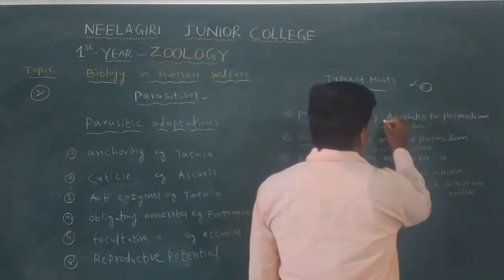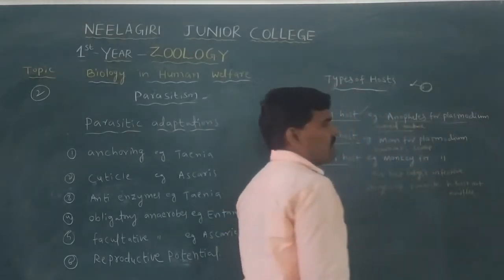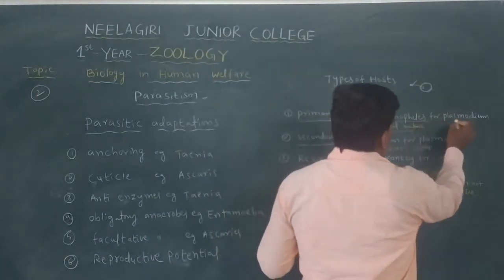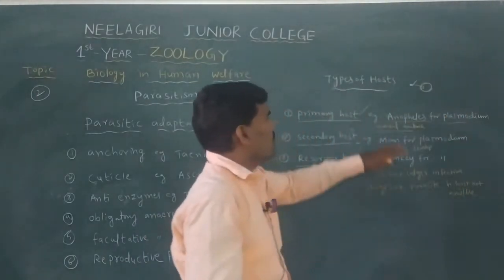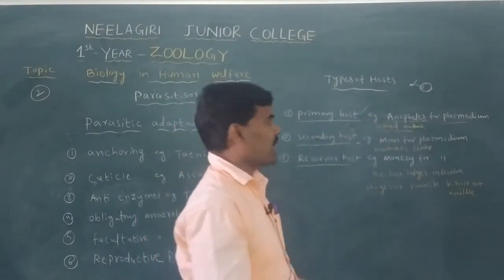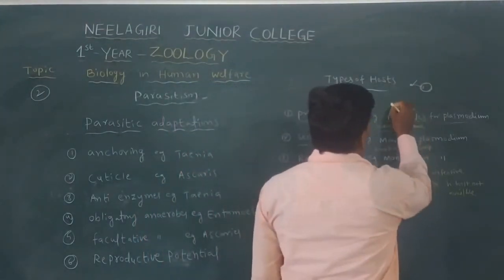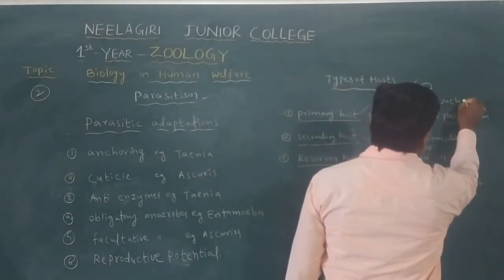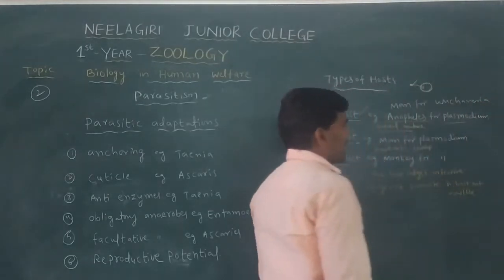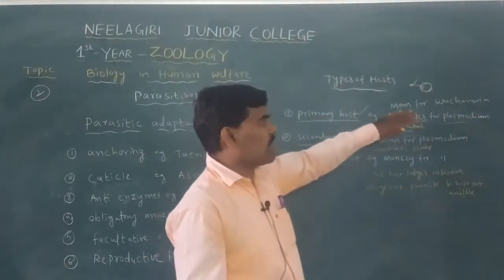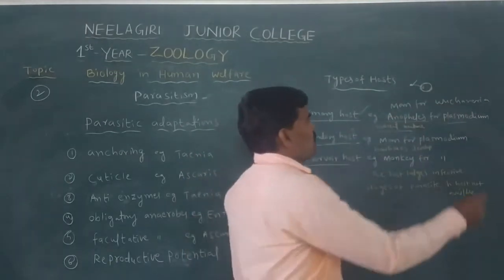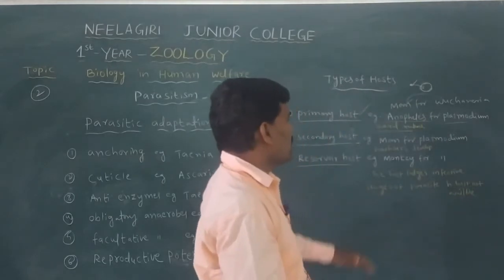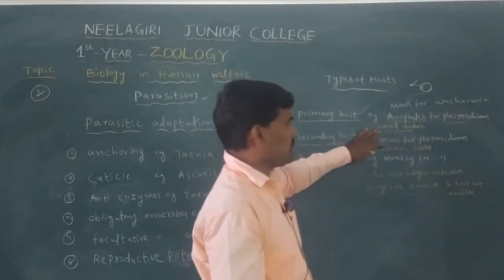For example, the female Anopheles is the primary host for Plasmodium, and man is the primary host for Wuchereria bancrofti. Wuchereria bancrofti lives inside the human body only, where it reaches sexual maturation.